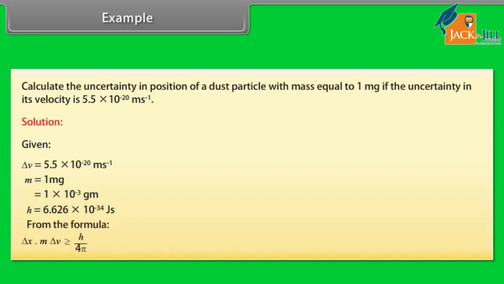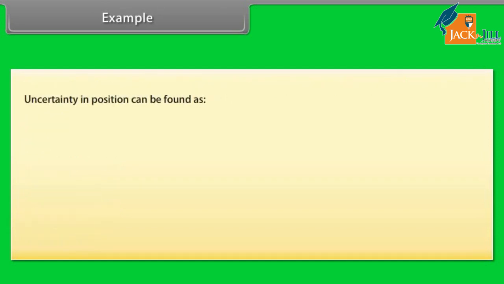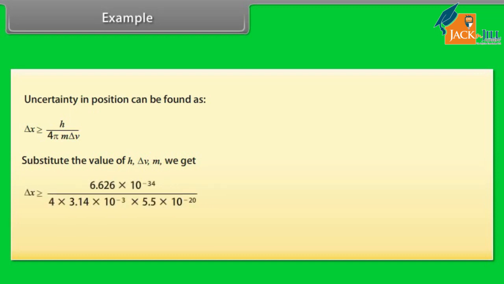From the formula, delta x into m delta v greater than or equal to h upon 4 pi. Uncertainty in position can be found as delta x greater than or equal to h upon 4 pi m delta v. Substitute the values of h, delta v and m. We get delta x greater than or equal to 6.626 into 10 raised to the power minus 34 divided by 4 into 3.14 into 10 raised to the power minus 3 into 5.5 into 10 raised to the power minus 20. Delta x greater than or equal to 9.59 into 10 raised to the power minus 13 meter.